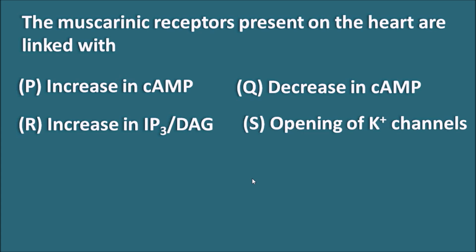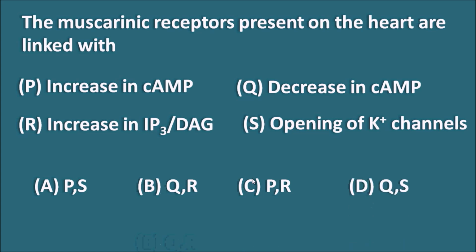So here we have to select the multiple answers. So option A is P and S, B is Q and R, C is P and R, and D is Q and S. So muscarinic receptors present on the heart are linked with decrease in the cyclic AMP as well as opening of potassium channels. So Q and S is the right answer for this question.